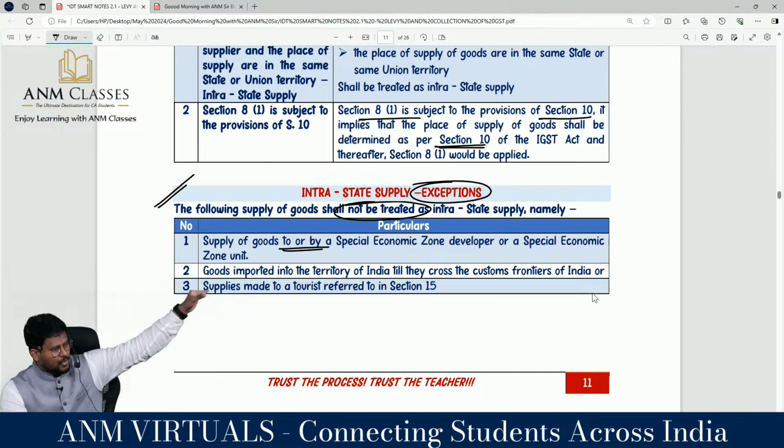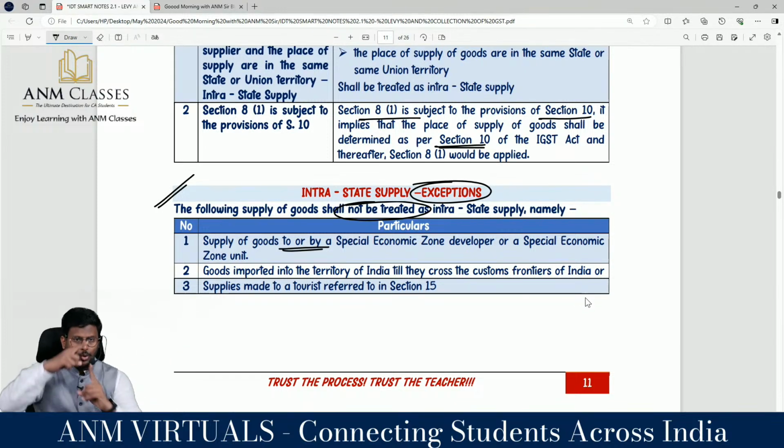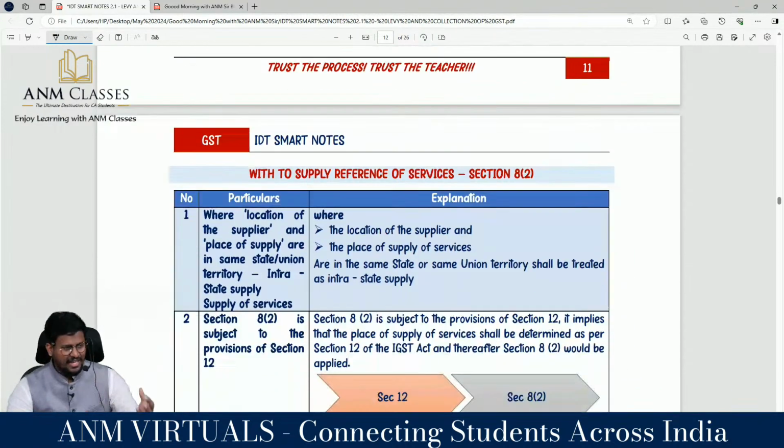So if you are bringing goods from outside India to India, it is not an intrastate supply, that means import of goods is an interstate supply; and supply made to a tourist referred in section 15. So we are having 3 categories. Number 1, import of goods from outside India is an interstate supply. Number 2, supply to a tourist is an interstate supply. And supply made to or by a SEZ is an interstate supply. It is an exception to 8 subsection 1.